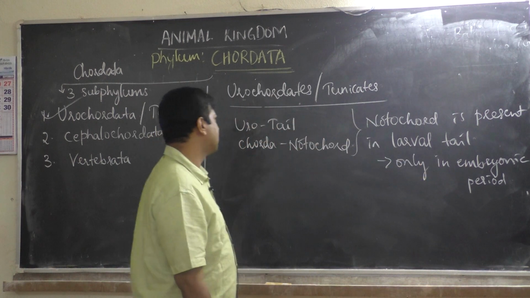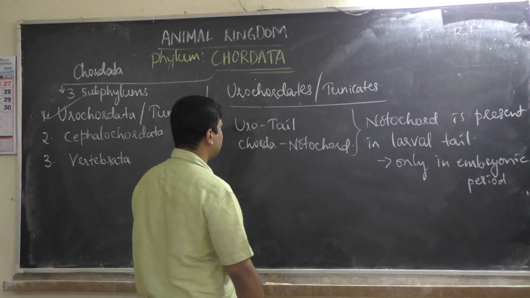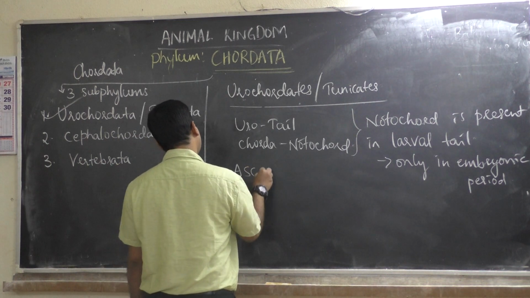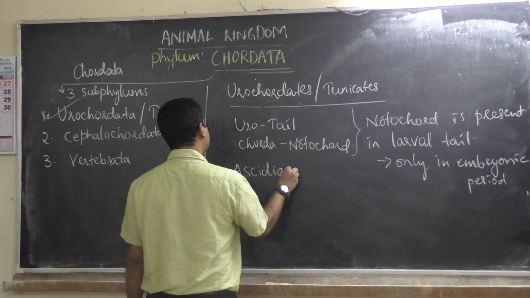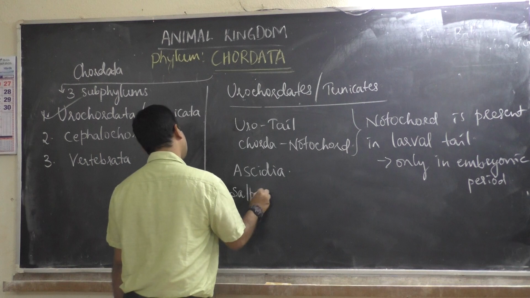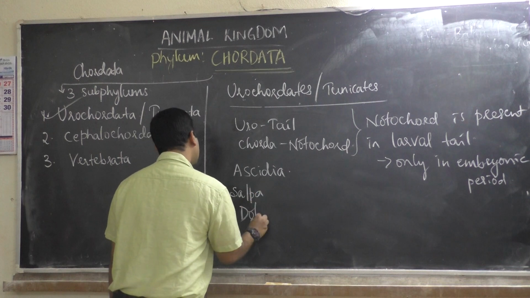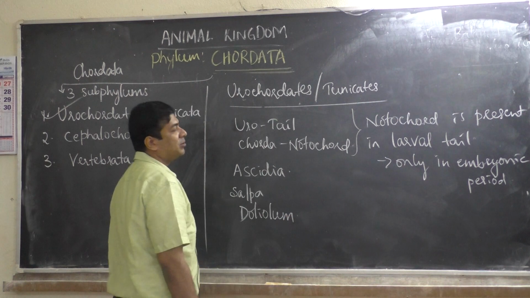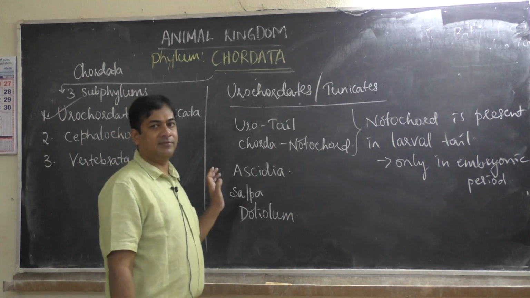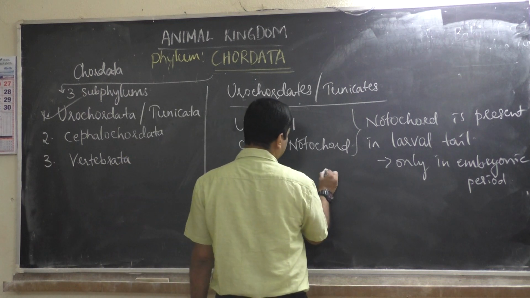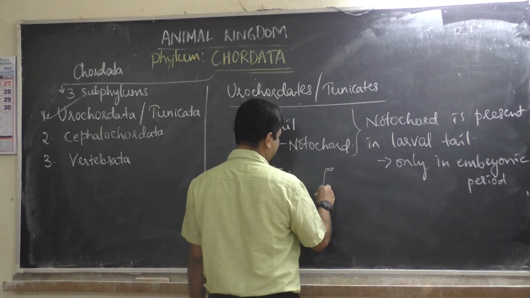Okay, so let us take examples for urochordates. That is Ascidia, the name of the animal, then Salpa, Doliolum. These are animals which come under urochordates. Ascidia's structure is almost like a banana.